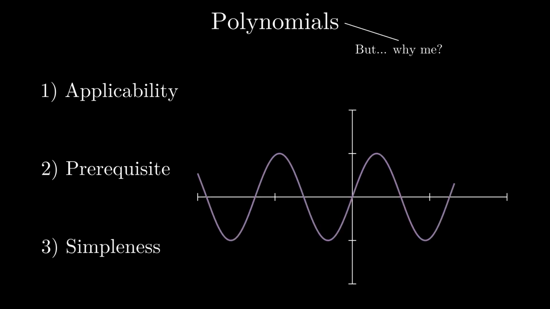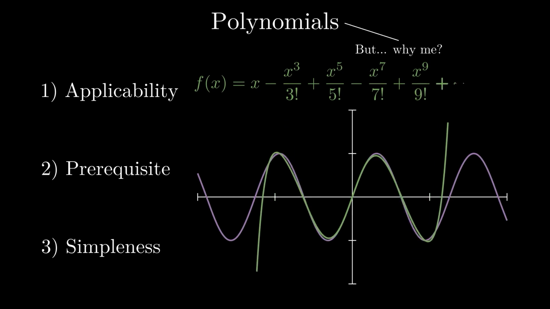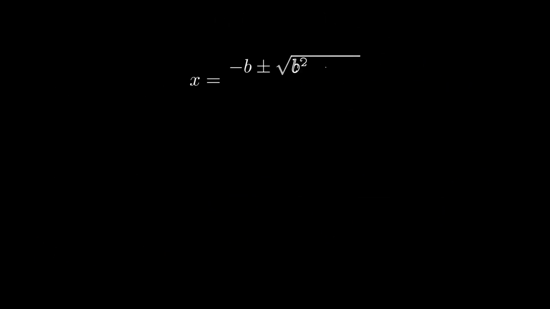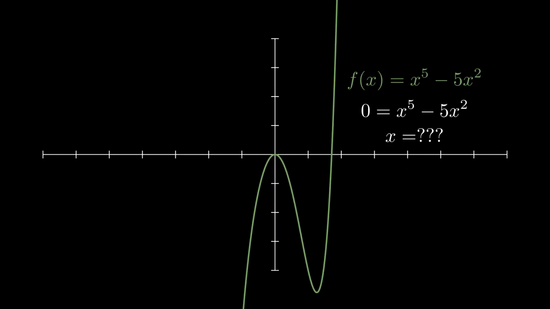And the third reason is what makes polynomials as interesting as they are. Polynomials are the simplest way to express a specific curve for a given domain. And why is that important? The answer is that polynomials are simple. We have formulas to find solutions for quadratics and even cubics or quartics. And although there is no formula for quintics and polynomials of a greater degree, we can always approximate the solutions with computers. The computers can follow a very specific algorithm that is easy to apply just because they are polynomials.